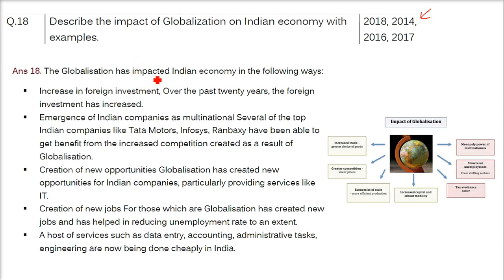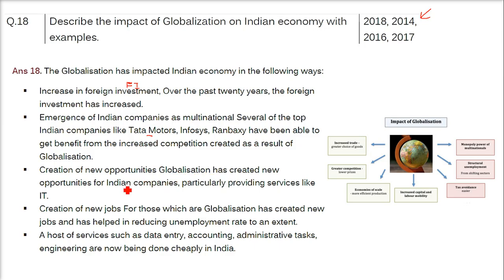So globalization has impacted the Indian economy. First of all, there is an increase in foreign investment, that is, foreign companies are coming here and investing here. Over the past 20 years, foreign investment has increased, and there has been the emergence of Indian companies as multinationals. Several of the top Indian companies, like Tata Motors, Infosys, Ranbaxy, have been able to benefit from the increased competition created as a result of globalization and the creation of new opportunities.